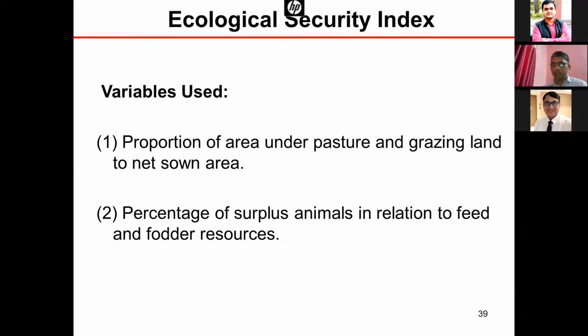That means how much is the pressure of livestock on these feed resources. If there is a higher number of livestock in relation to feed and fodder availability, that will have negative implications for the environment, because they will graze the forest and so on.